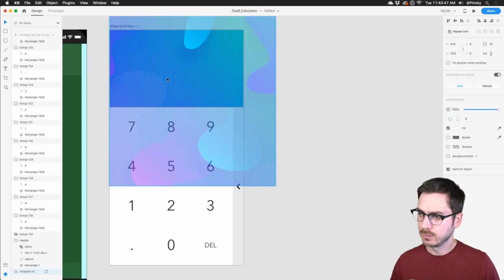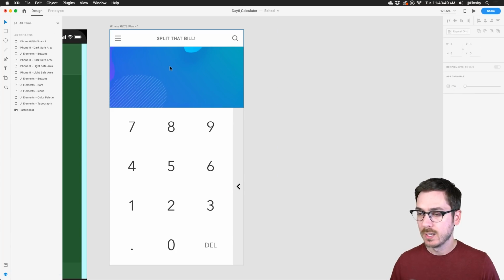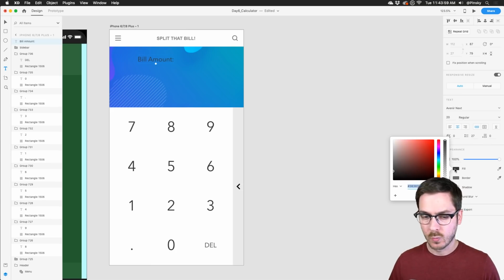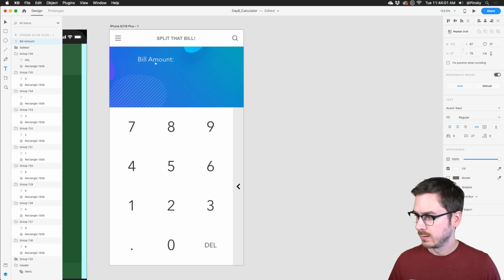Perfect. Now that we got a little bit of a cool background up at the top, we need some additional text. So I'm gonna grab my text tool right over here, and I'm gonna say, let's say bill amount. We'll make that white. And we'll do, let's say semi-bold and make that a little bit larger. Make sure it's centered in my document, right about there.